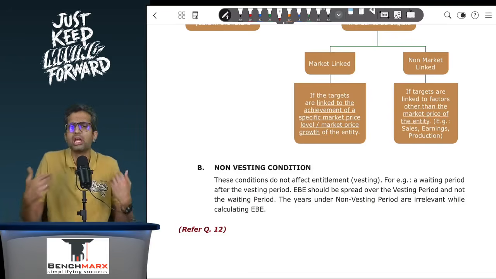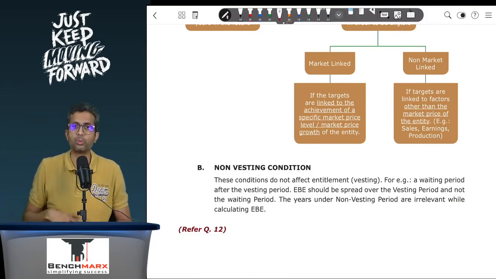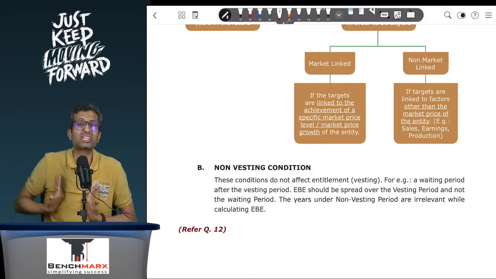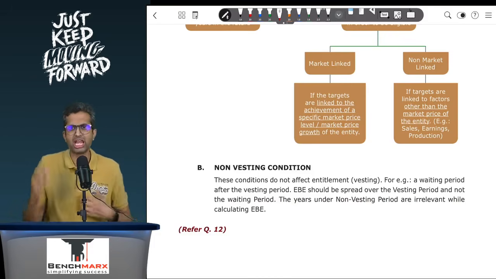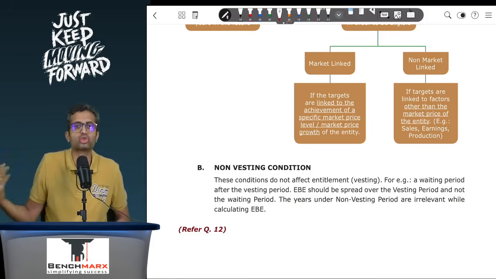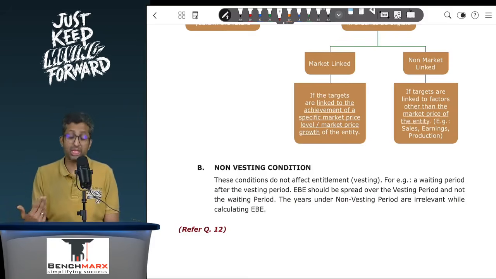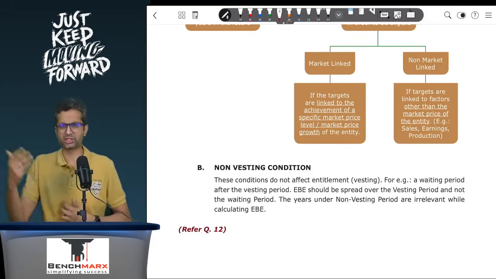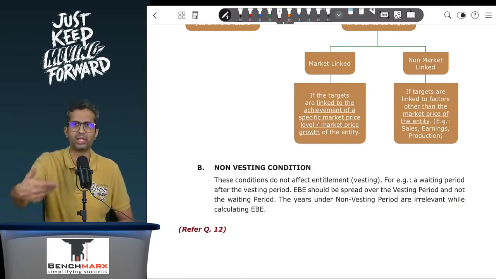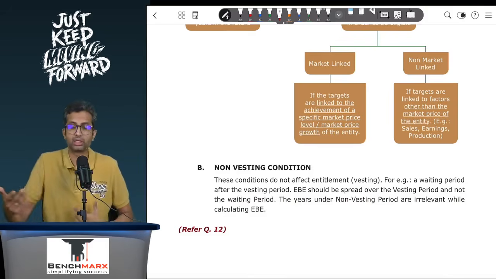Another example over here can also be non-compete. So sometimes some employees might leave and you might put a non-compete clause. Now that non-compete, one can say, is for 3 years, but the employee is not giving you any service for 3 years, and as a result we say that it has no connection with any service given to you, so you can't show it as your EB. And as a result, in certain cases, again it depends on facts, it's a special case where you can even take this non-compete fees to the P&L as and when your non-compete agreement is entered and is effective.